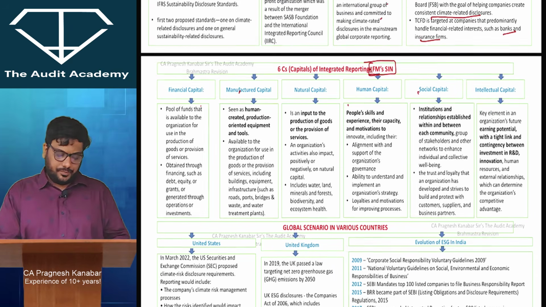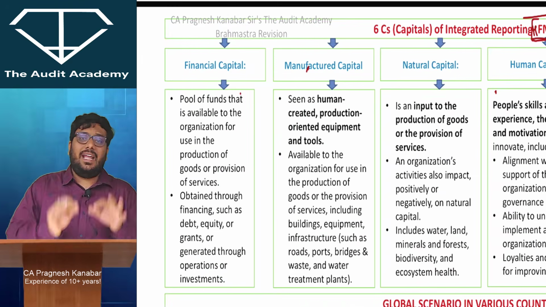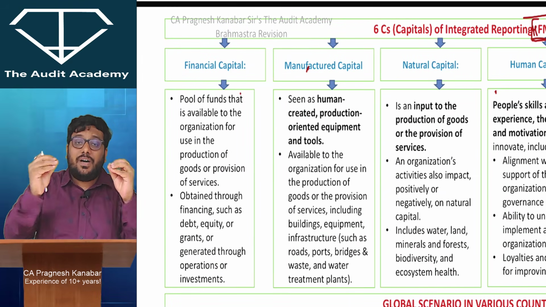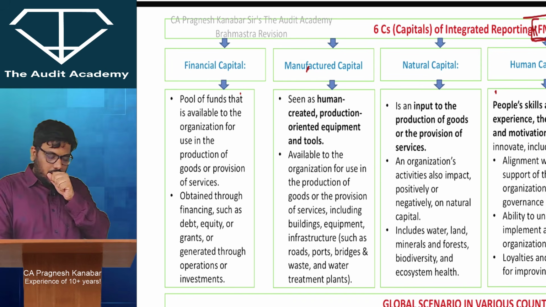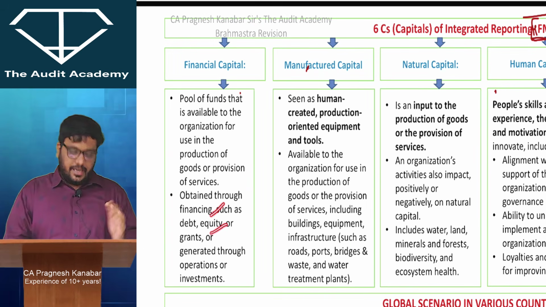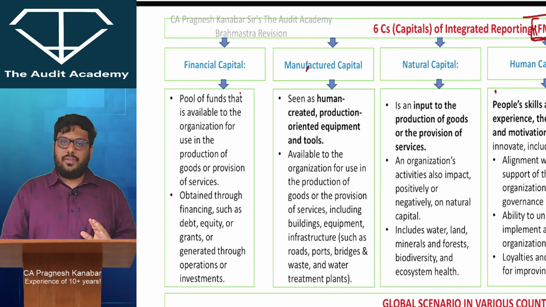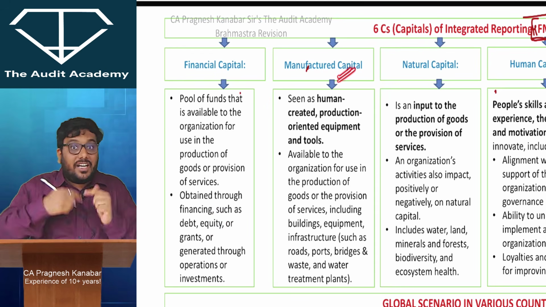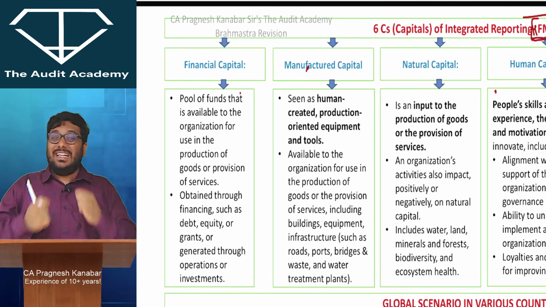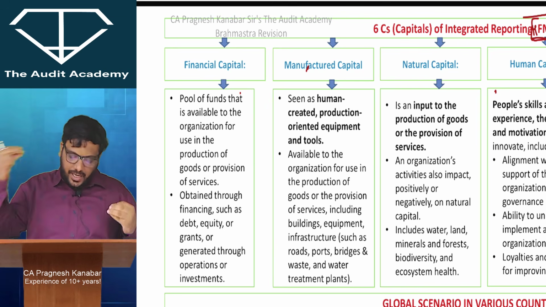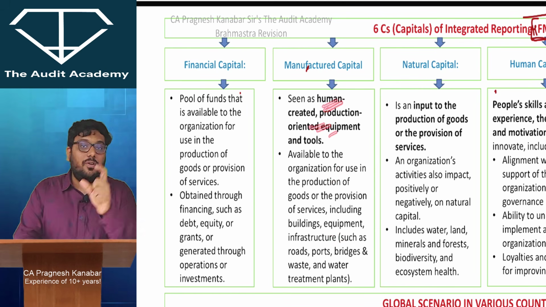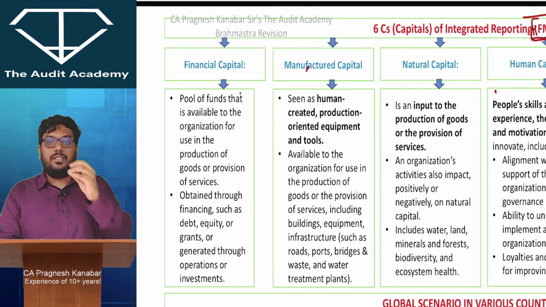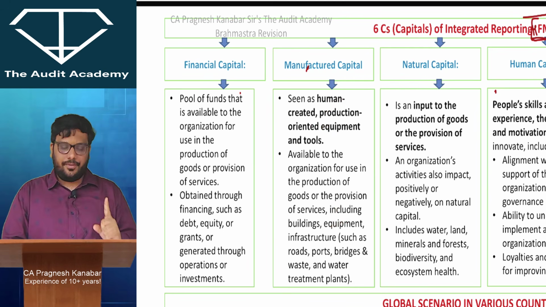Very, very important. When I say financial capital, anything and everything related to funds, that is your financial capital. The pool of funds available to the organization: finance, debt, equity and so on. And you chartered accountants are very well aware of financial capital. Manufactured capital is capital created by humans: roads, infrastructure. All of this is manufactured capital. Human created, production oriented: equipment, tools, plant, machinery. So this is your manufactured capital.